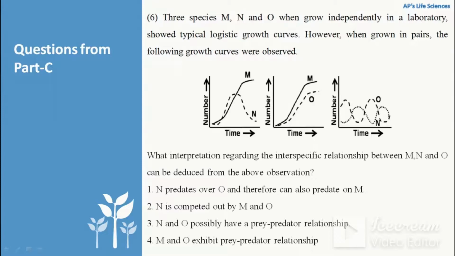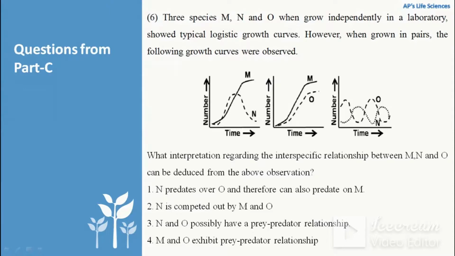We can see that N is not competed out by M and O, because after reaching a certain level, the density of N decreases, whereas in the third figure we can see that it is inversely proportional.